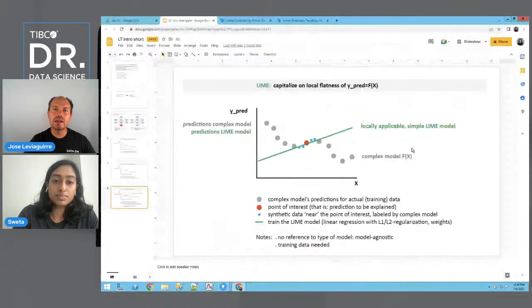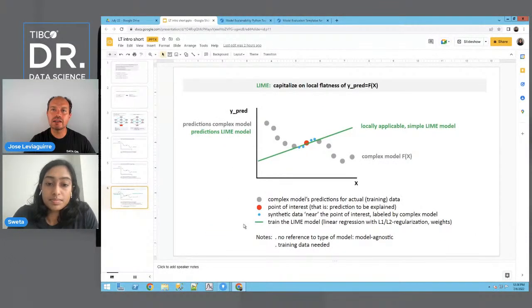Okay, so the little blue dots are synthetic data near the point of interest. Yes, that's the artificial data that LIME is creating. It's fixating on this one red point here, and it says, in order to explain this prediction, what we want to do is make artificial data around it and try to train a new model based on these permutations of the data. Okay, and you can do the same process for more points, right?